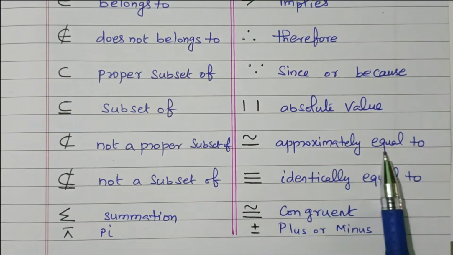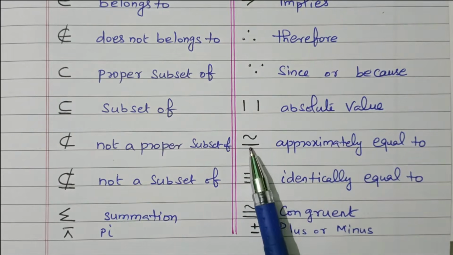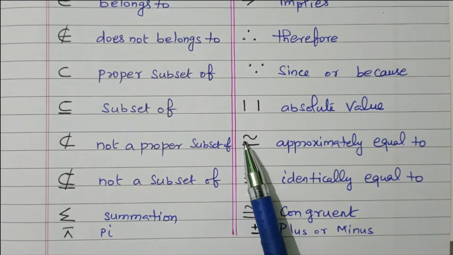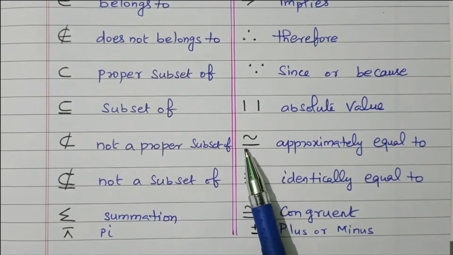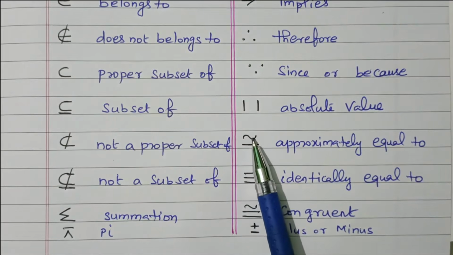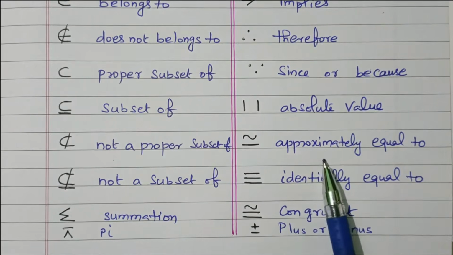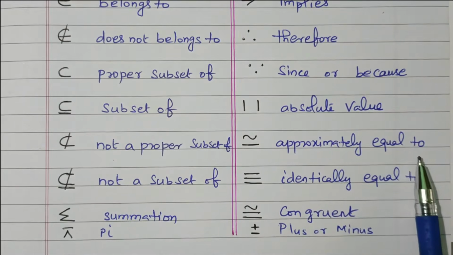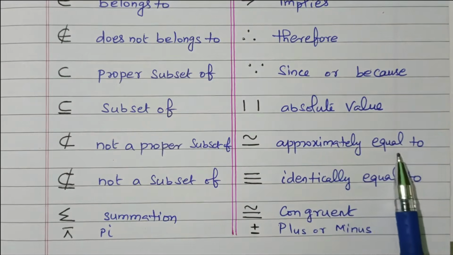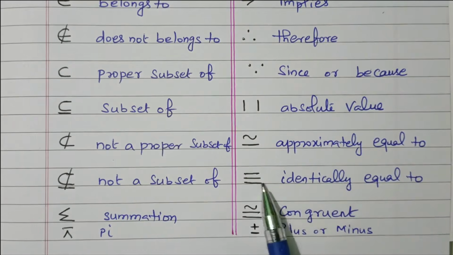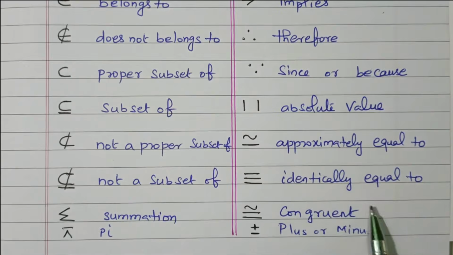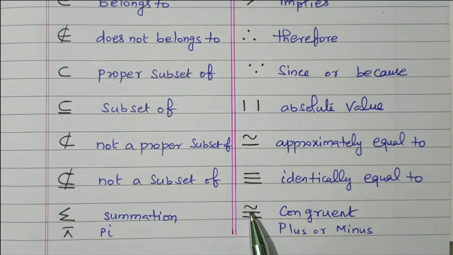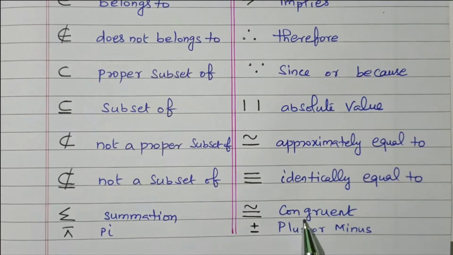So this is approximately equal to, right? The double line means equal. This sliding one means equivalent to. One line is straight and another line is inclined, which is called approximately equal to. It's not exactly equal, approximately equal. Three lines mean identically equal to. Some properties are identically equal to. Two lines with one inclined mean concurrent.